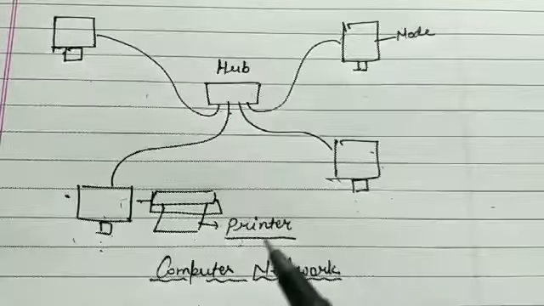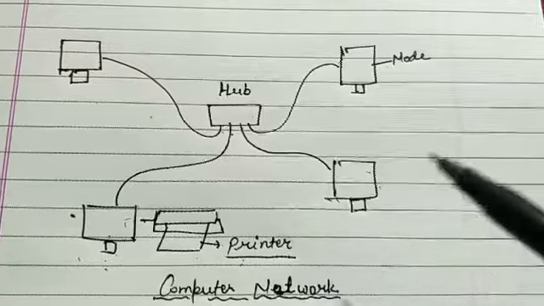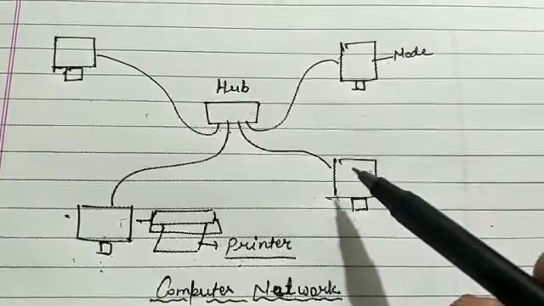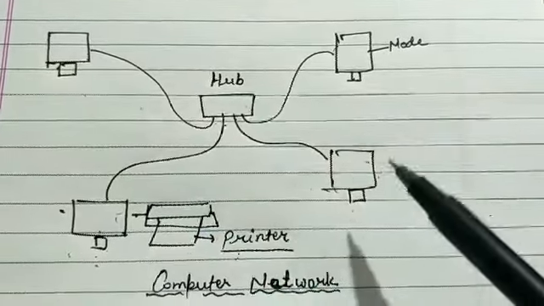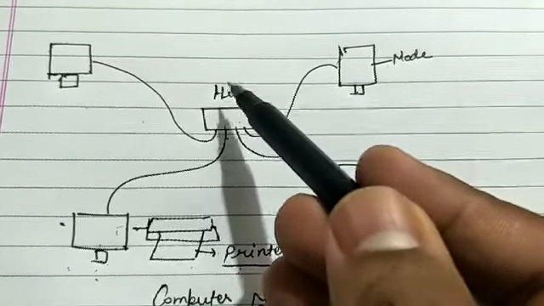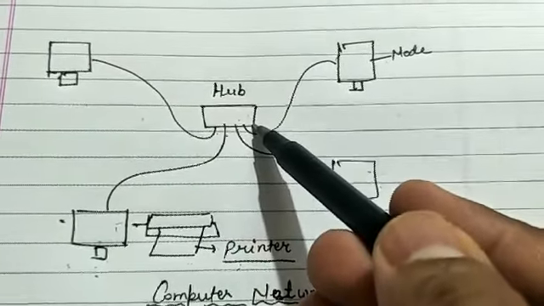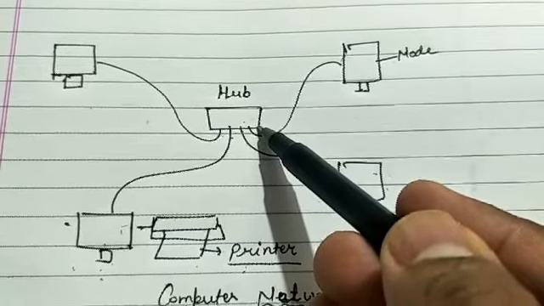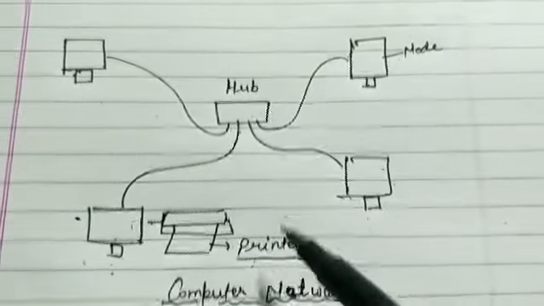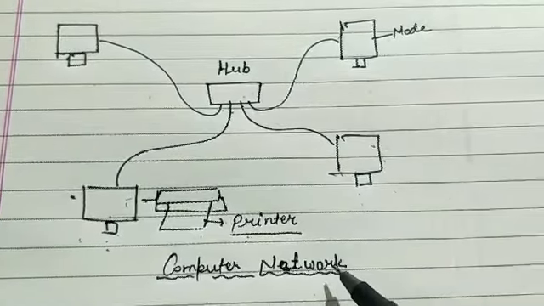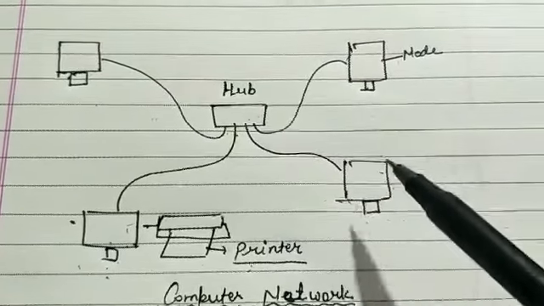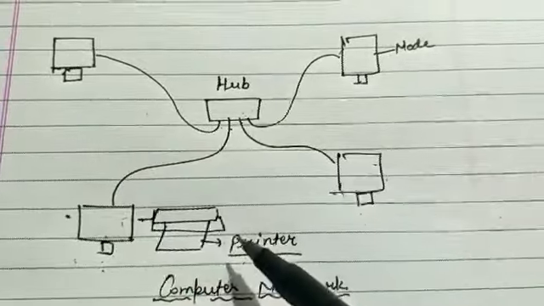Now see this structure. In this structure you can see 1 2 3 4 computers are connected with this device. This device is called hub. This device is a collection of switches, that's why it is also called switch box. Got it? So this structure is an example of a computer network. Clear? So we can say that a computer network is an interconnection of two or more computers.